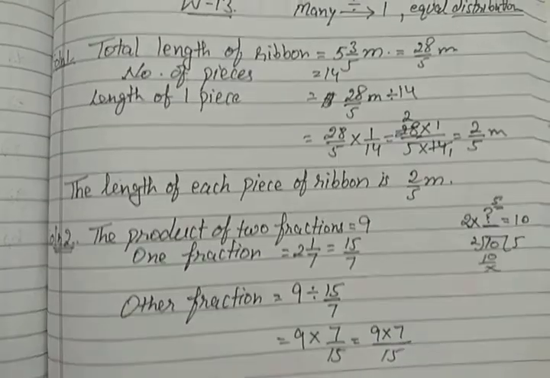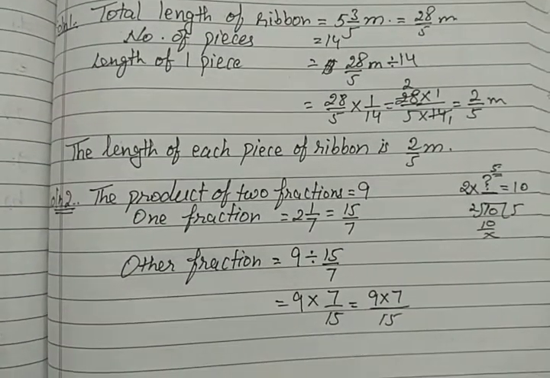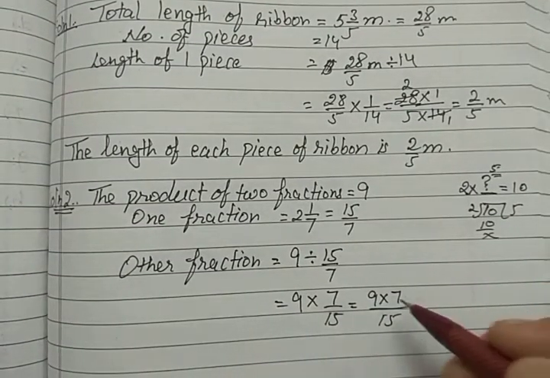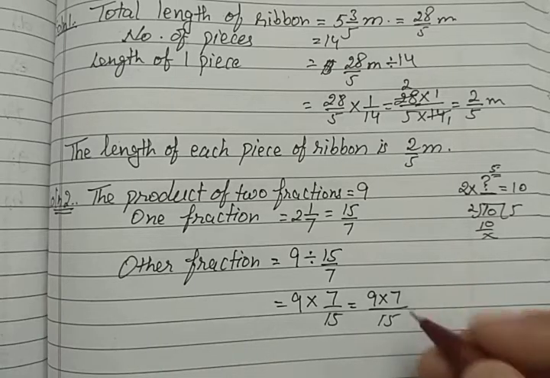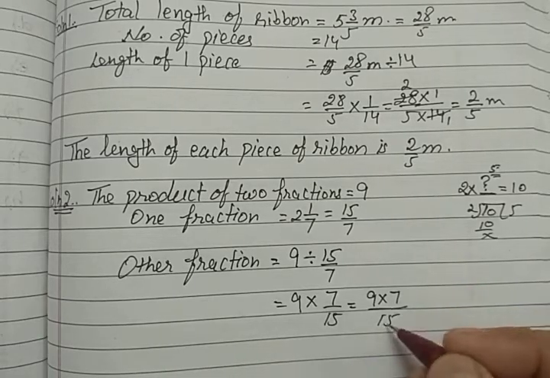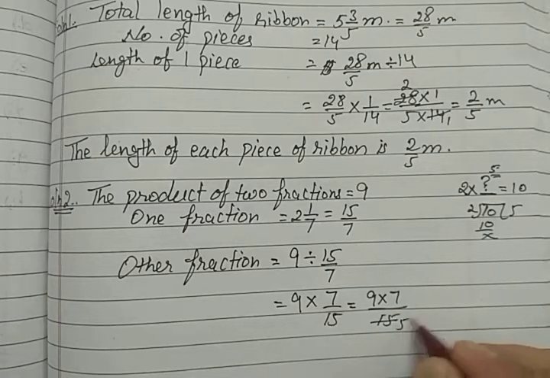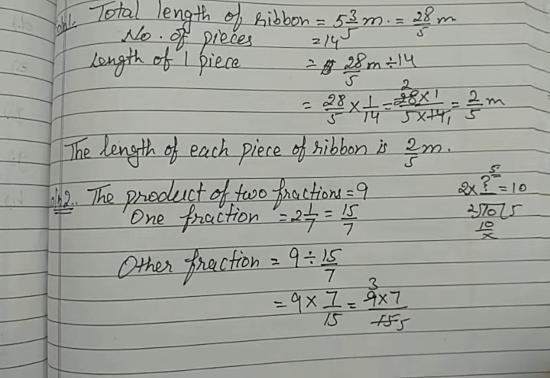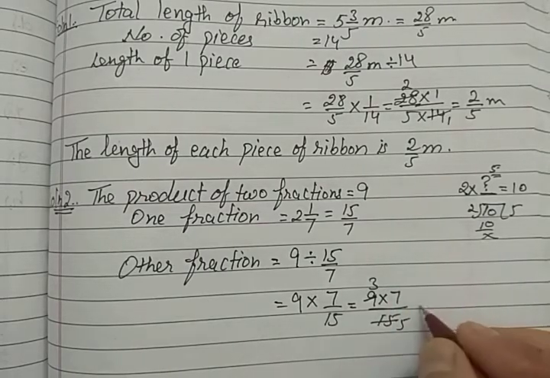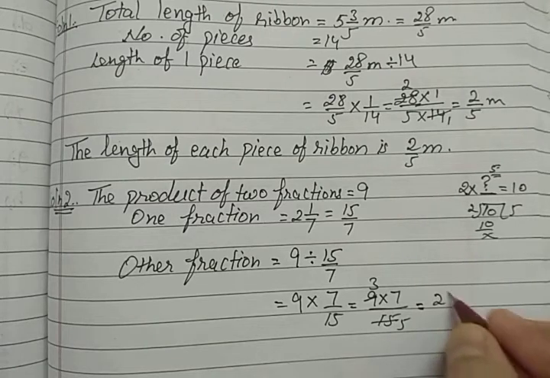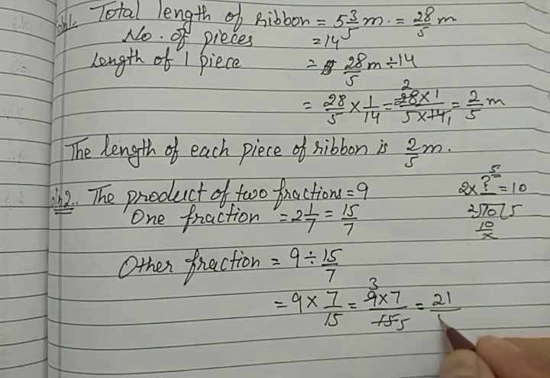Now is there anything in these numbers that comes in the table of the same number? Yes, 9 and 15 come in the table of 3. So 3 fives are 15 and 3 threes are 9. Anything else? No, all the three numbers are prime. So 7 threes are 21 upon 5.